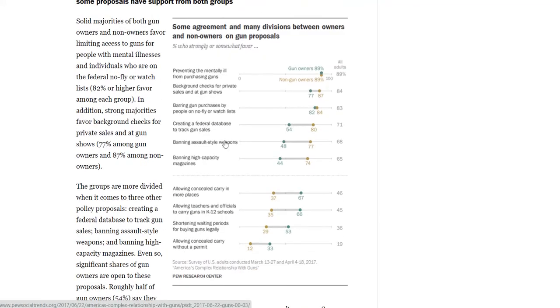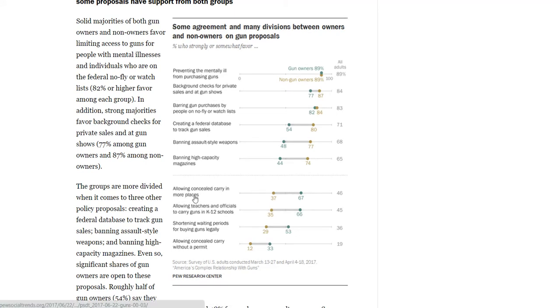All right, so here are the other 2 questions. Background check for private sales and at gun shows. So the percentage you're looking at here is this 84%, because that's the total of all adults. So 84% do think yes, they are in favor of background checks for private sales at gun shows. So you would just do 100 minus 84 to get the no percentage.